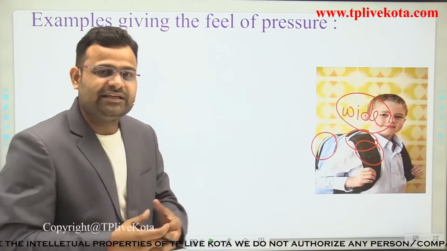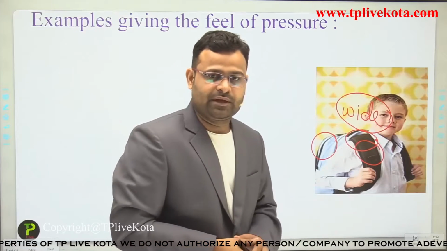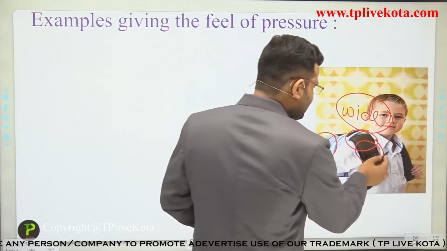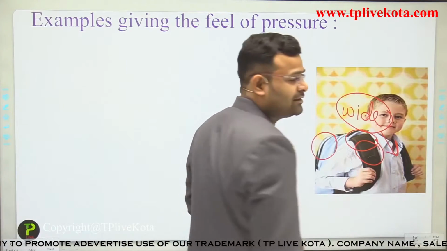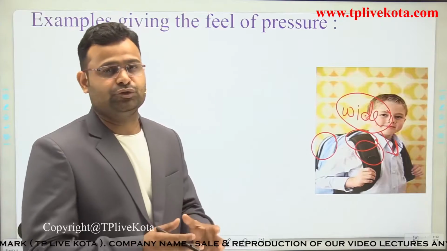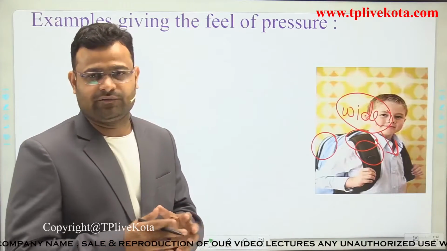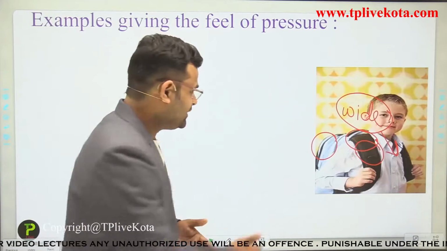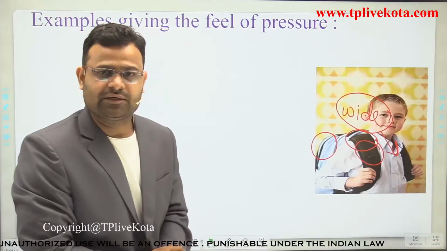We can easily use this bag for a long time. But if the surface area of the strip is not wide, then its effect is very harmful to us. Sometimes we are very tired after coming home from school due to the weight of this bag.